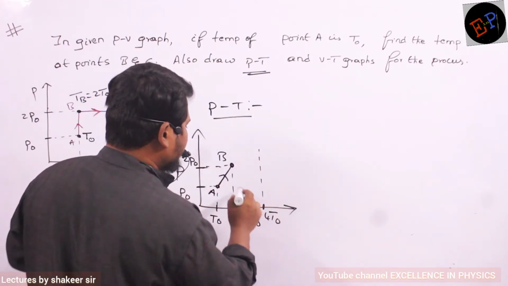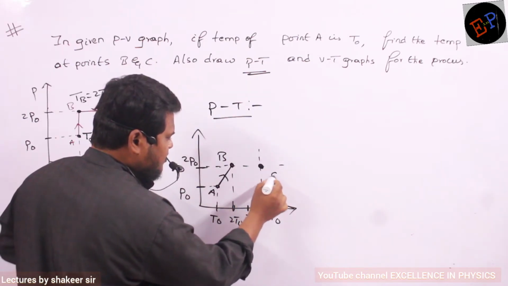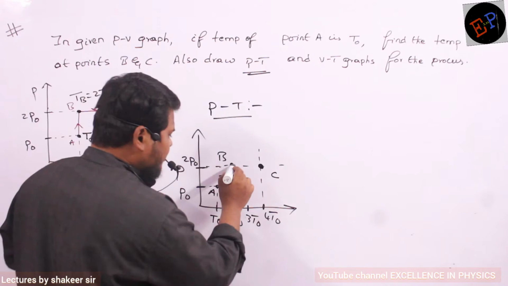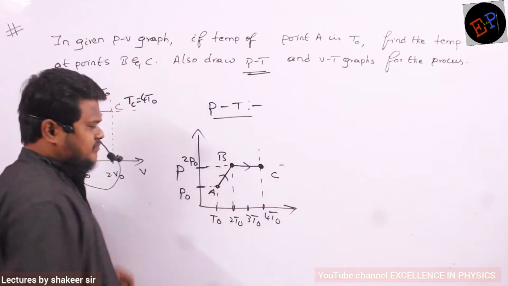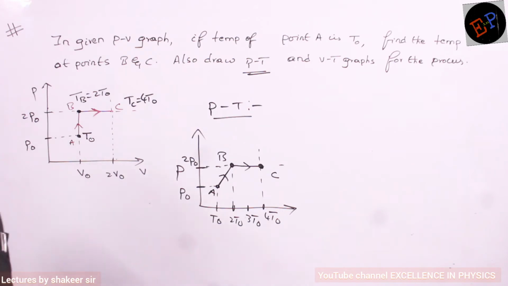And what is the graph of 4 T0? This is the graph. Understood, Nama? It means I am reaching up to here. So this is my point C. And I am moving in which direction? I am moving in this direction. Clear? So this is my graph. This is my PT graph. Are you able to understand, ma?